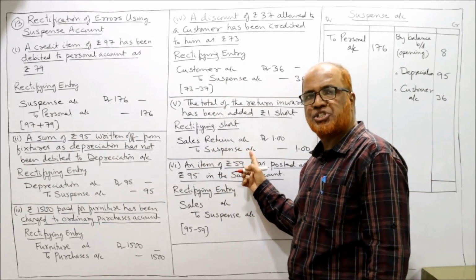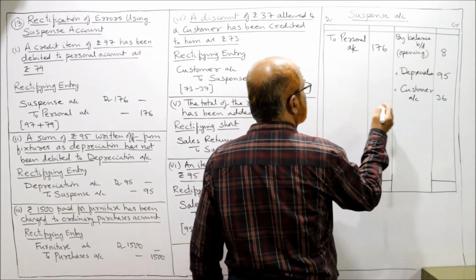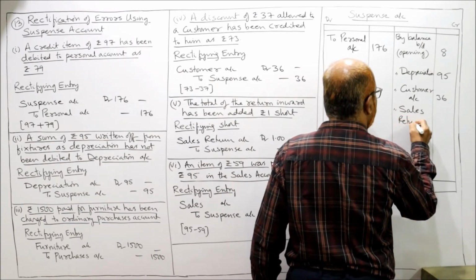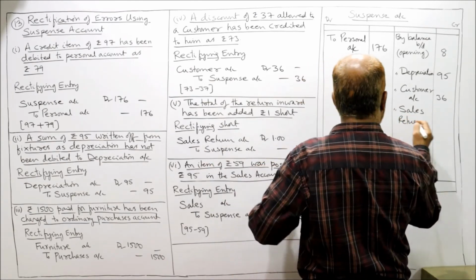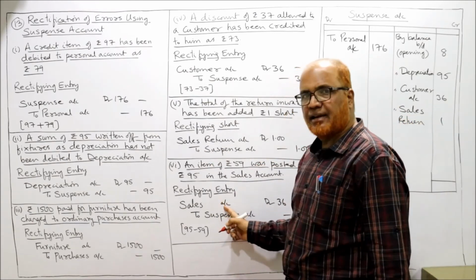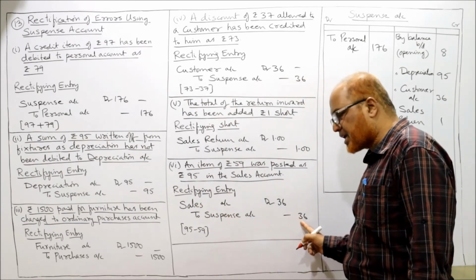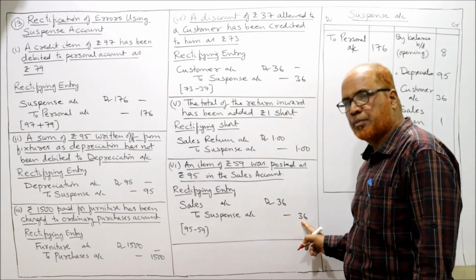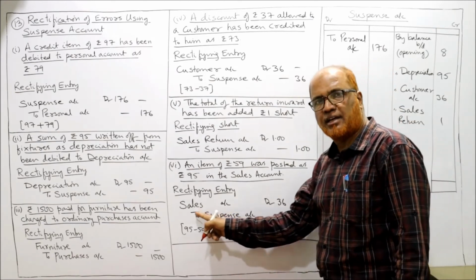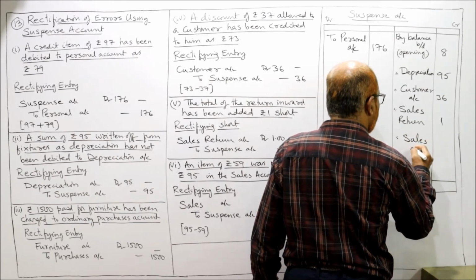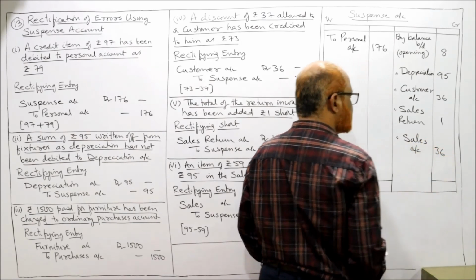The suspense account is credited by sales return, 1 rupee. Last entry, sales account debtor to suspense account. The suspense account is credited 36 rupees, by sales account 36. That's all.